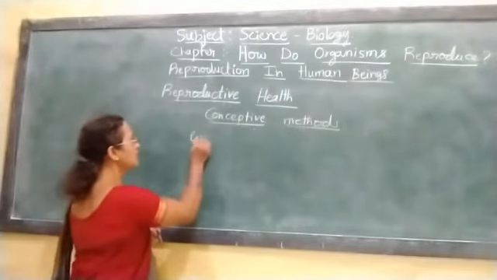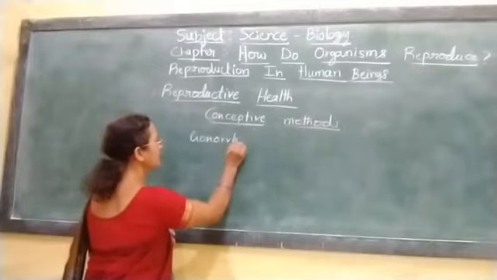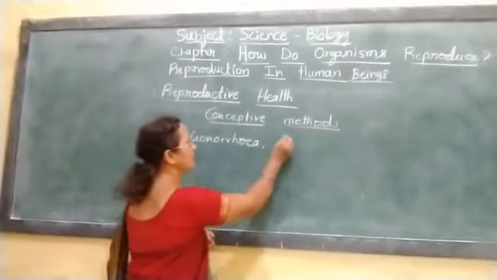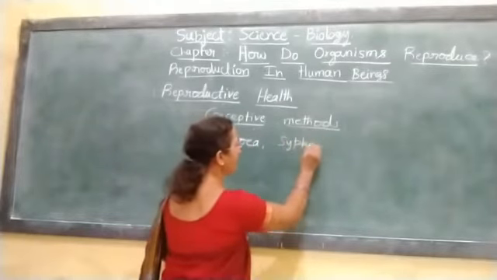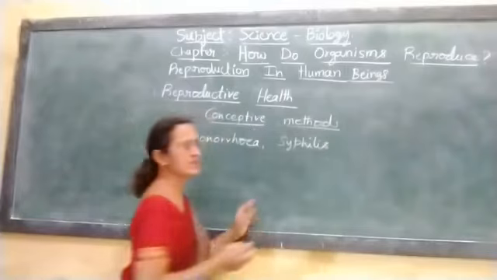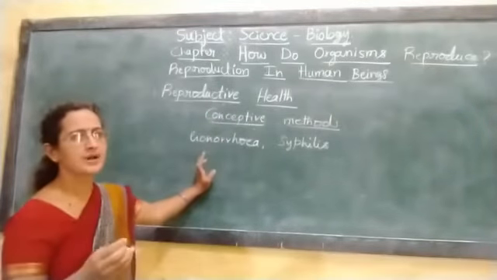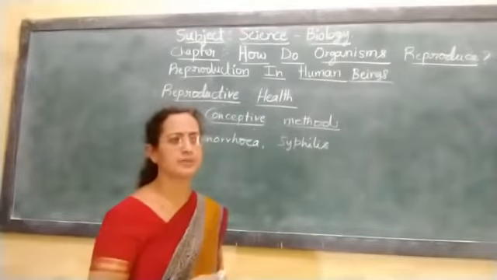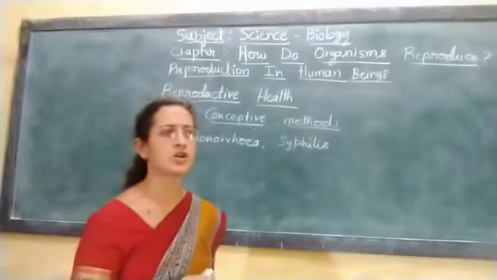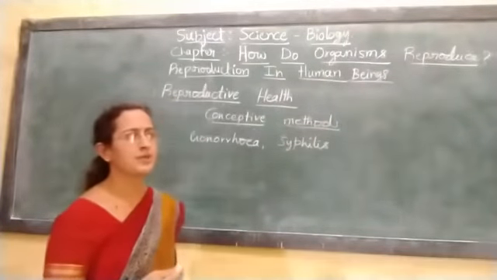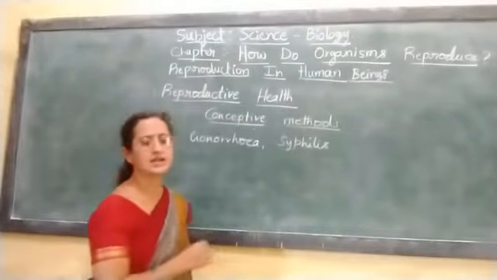Gonorrhea and syphilis are examples of bacterial sexually transmitted diseases. If a person has multiple partners for the sexual act, then there may be a chance of spread of these diseases.